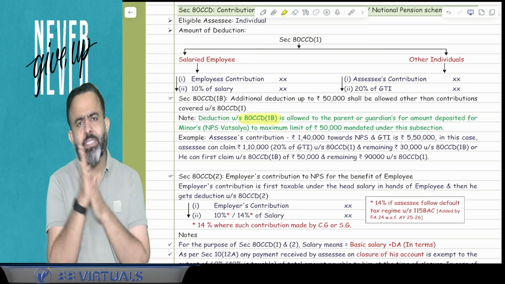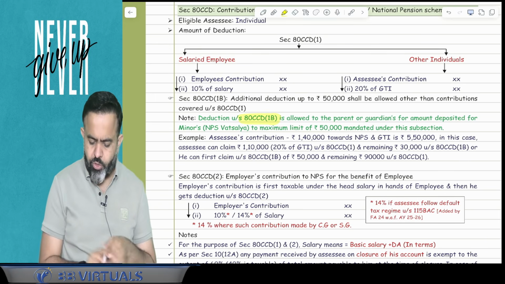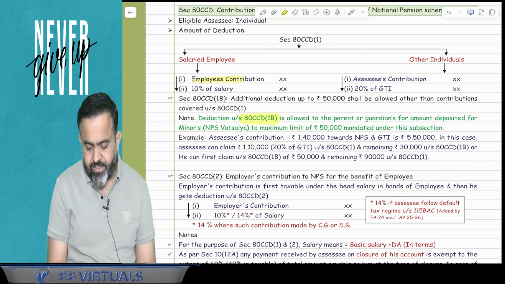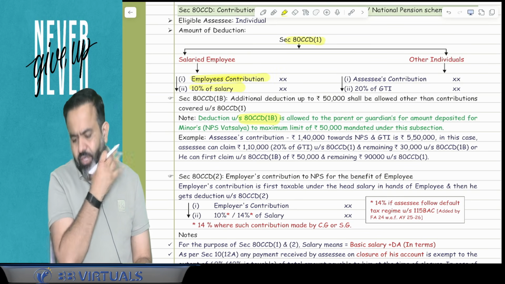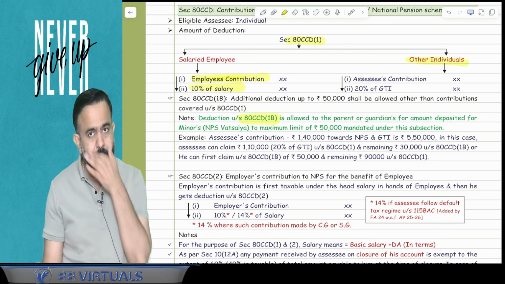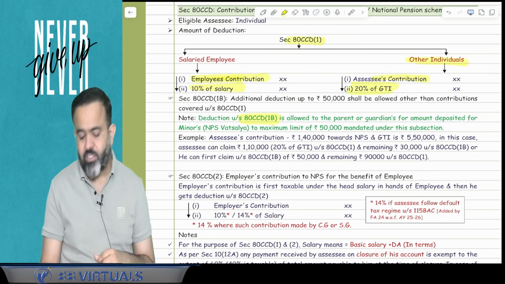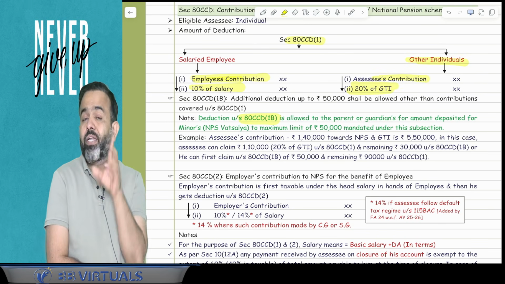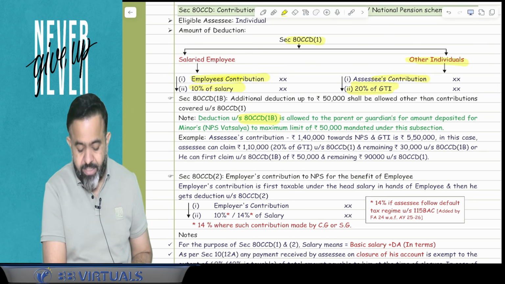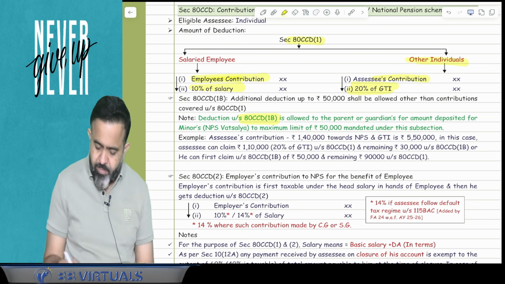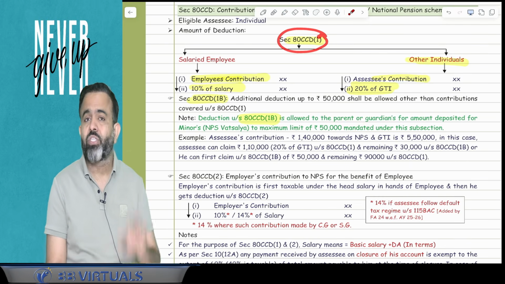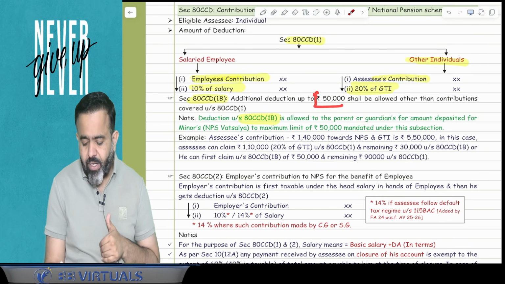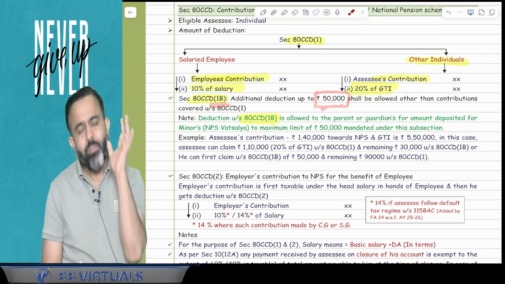Then you can get the deduction on your own contribution under section 80CCD1. That is your own contribution or 10% of salary, or in case of a self-employed person, the contribution or 20% of GTI, whichever is allowed as deduction. Now guys, you know there is section 80CCD1B, which says that if under section 80CCD1 you have not claimed the whole deduction, then you can claim 50,000 deduction under section 80CCD1B.